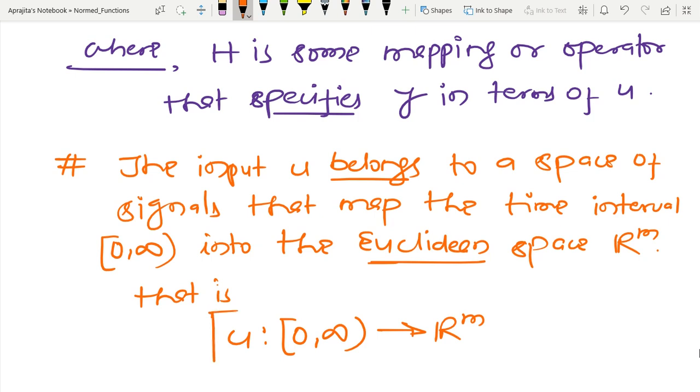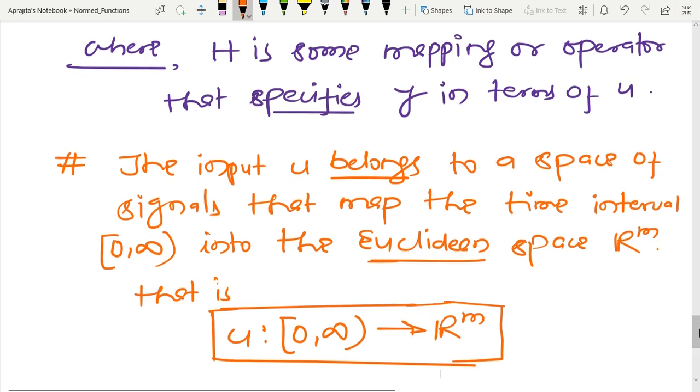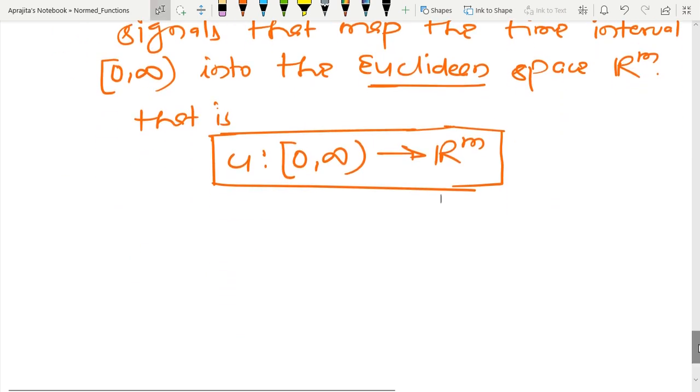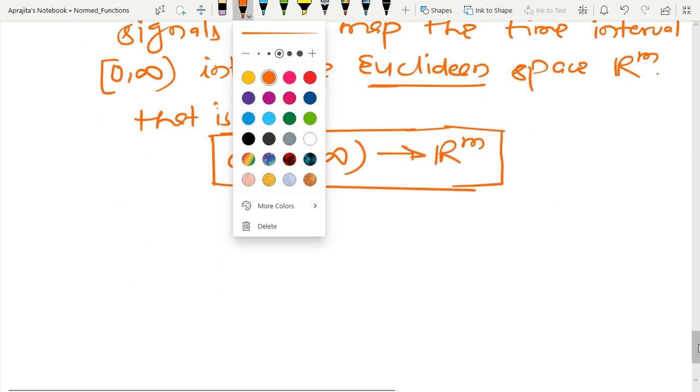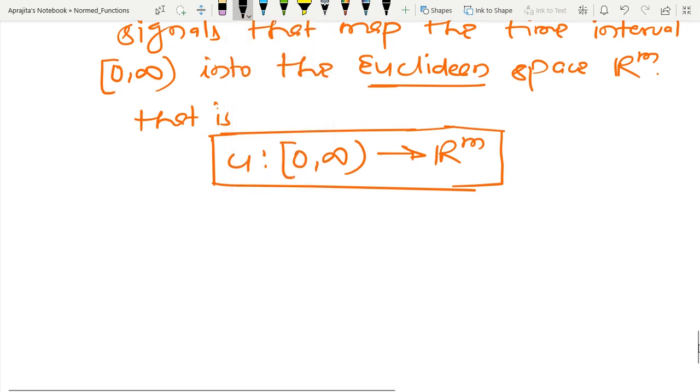And now let us explore the possibilities for this particular function u. We are going to see the possible examples.